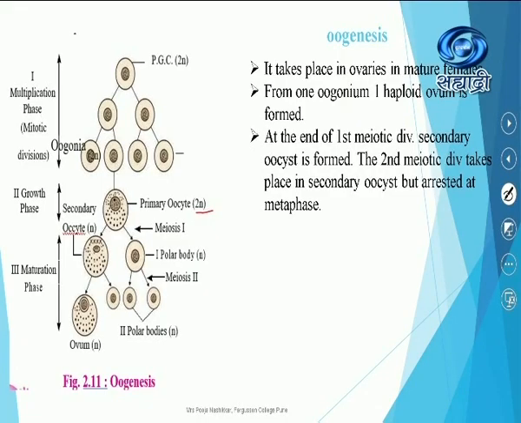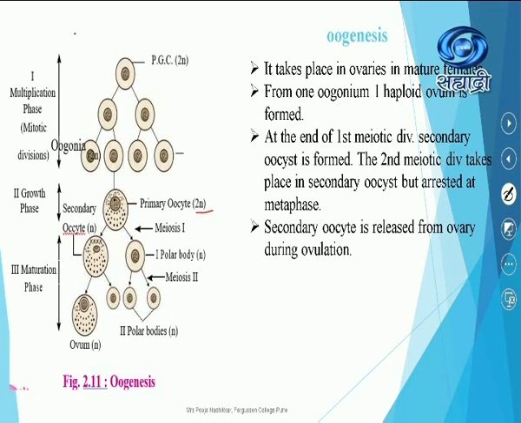At the end of first meiotic division, secondary oocyte is formed. The second meiotic division takes place in secondary oocyte, but it is arrested at metaphase. Means it is not completed. Secondary oocyte is released from the ovary during ovulation.